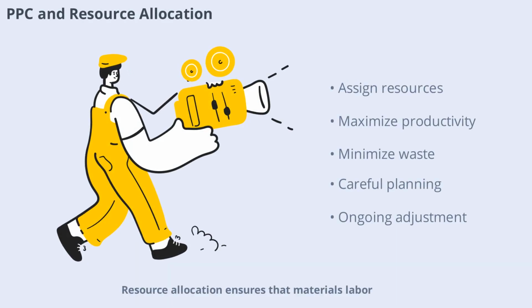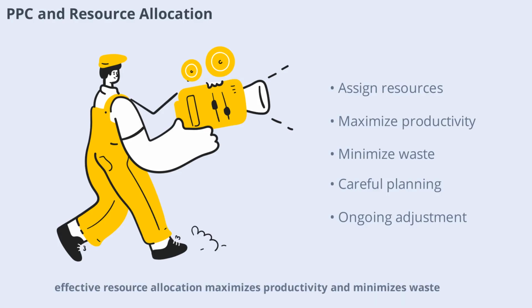Resource allocation ensures that materials, labor, and equipment are assigned where they are needed most. In PPC, effective resource allocation maximizes productivity and minimizes waste. It requires careful planning and ongoing adjustment as conditions change. By optimizing resource allocation, companies can achieve higher efficiency and better results.